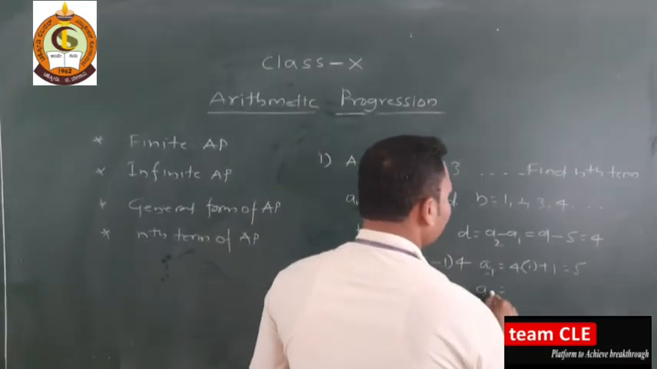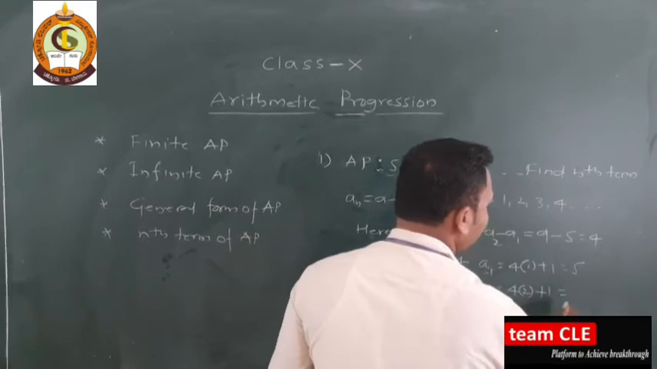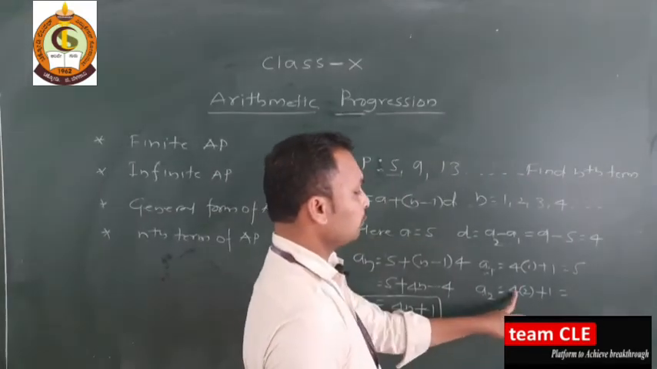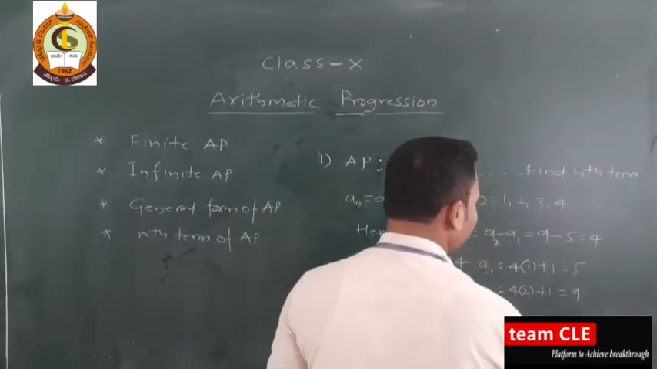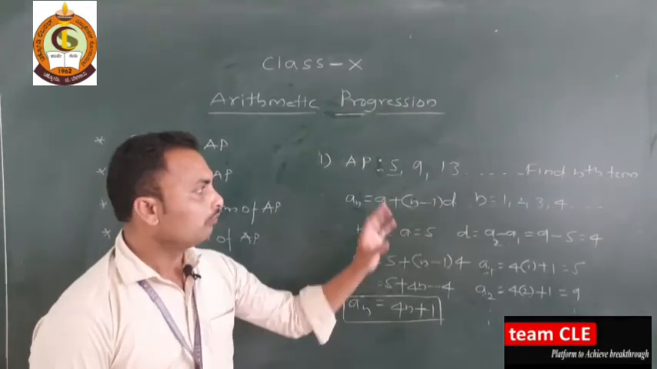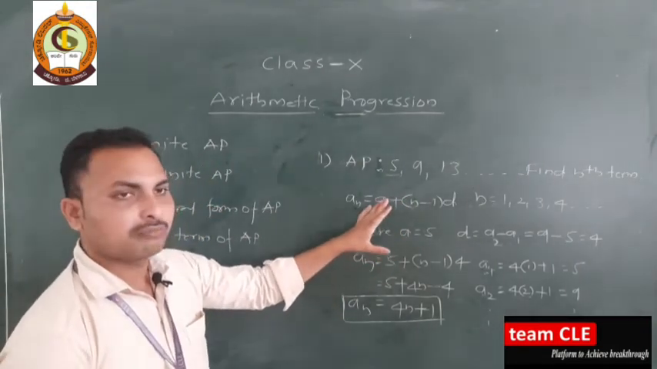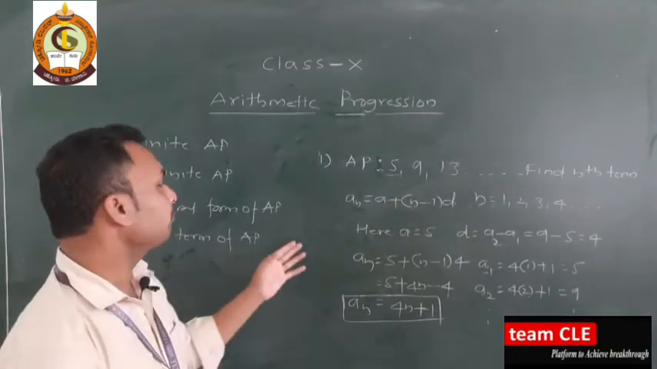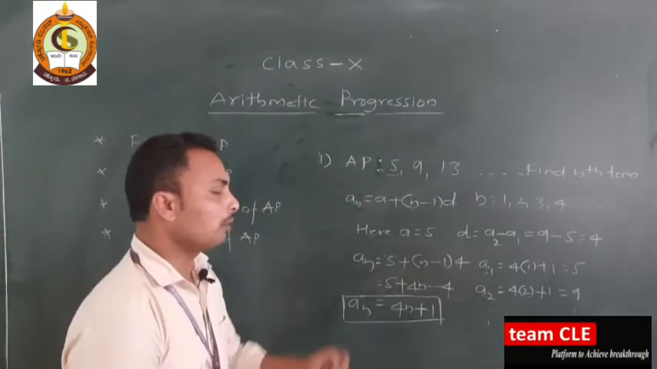Now next I'll take a2. So 4 into 2 plus 1, just you can see here, a2. So 4 into 2 is 8 plus 1 is 9. Okay. So similarly we will get the next remaining terms. So I hope you understood very well. This is one example related to the nth term of an arithmetic progression and the formula also.